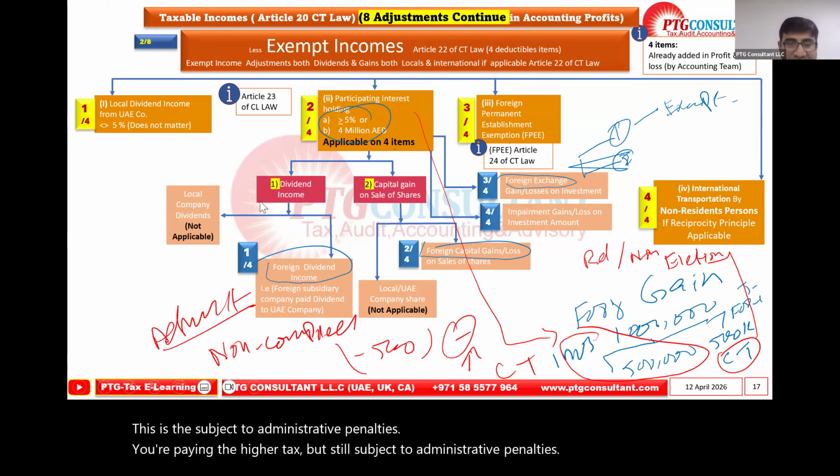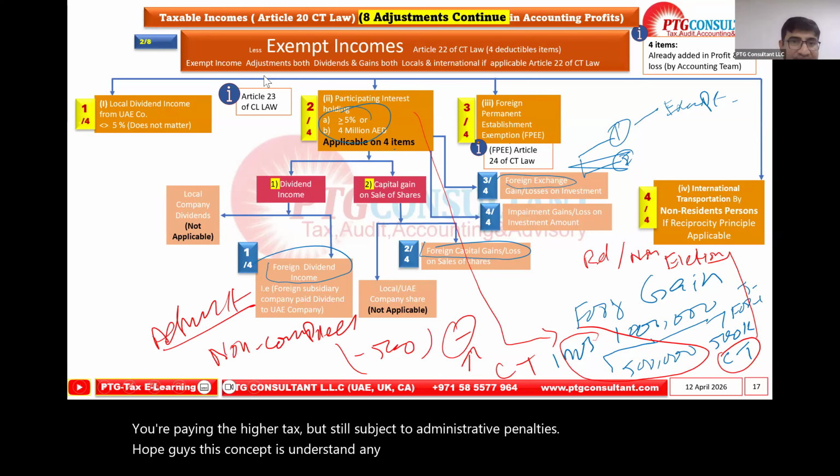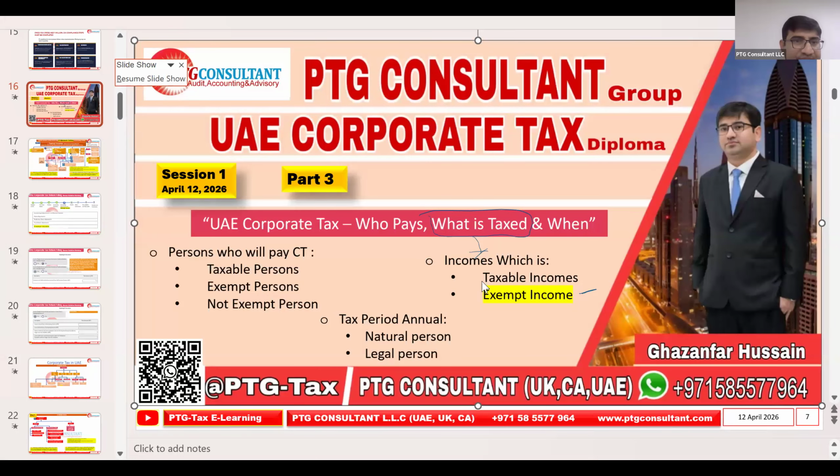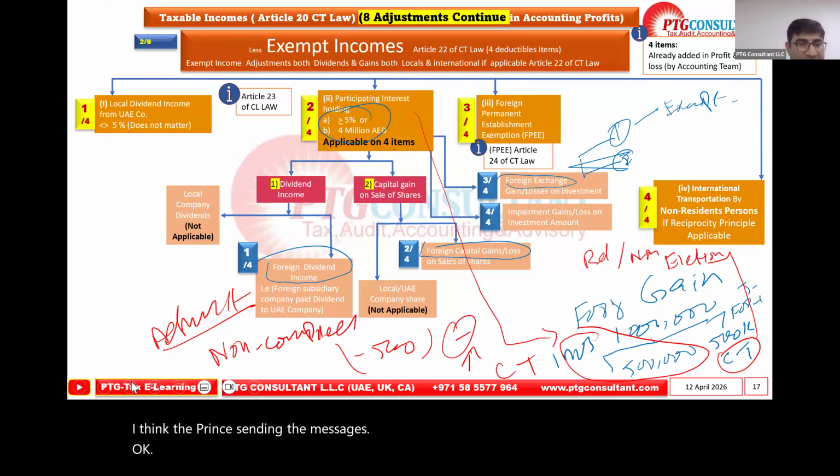Hope guys, this concept is understood. Any point, any question, I am welcome. I think they are sending the messages. Okay. Let me.